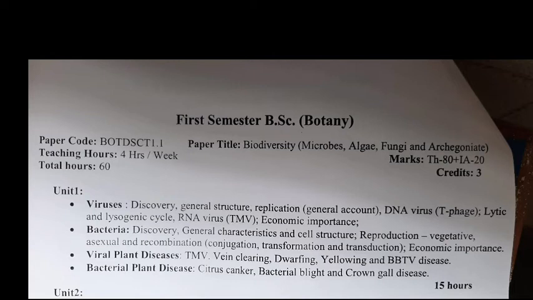After the viral diseases you have to focus on bacterial plant diseases. Particularly you have to discuss only 3 diseases. In the viral diseases 4, but bacterial diseases just 3: citrus canker, bacterial blight and crown gall diseases. Okay. Next,